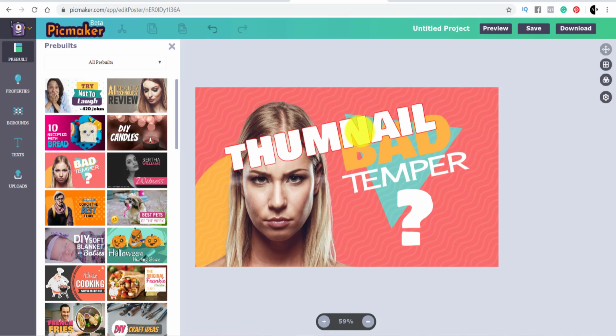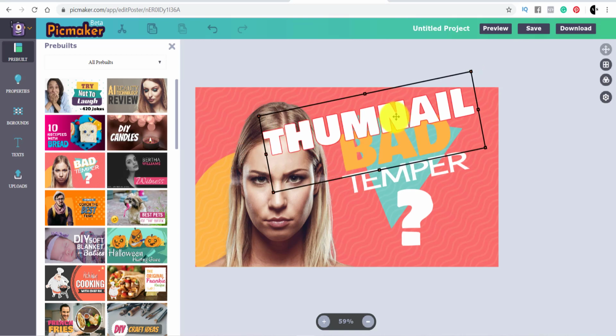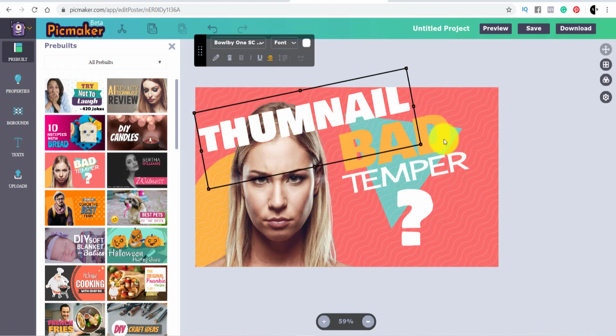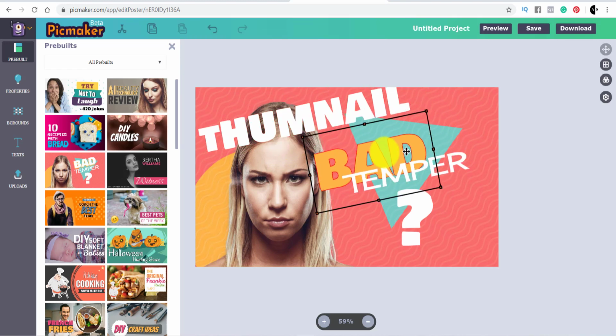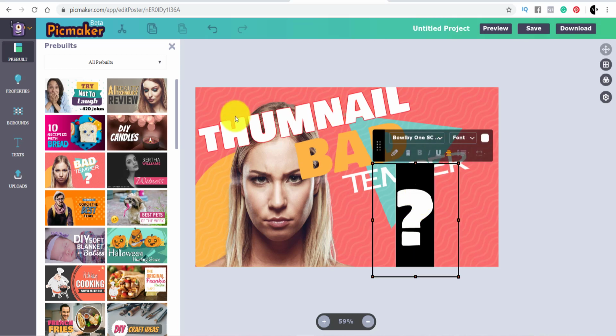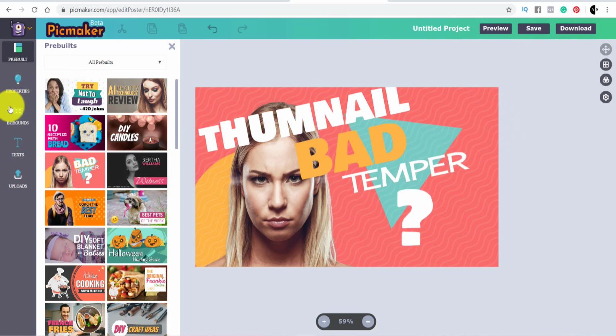So you come over to here, like I said, you can quite simply play around with it. You've got all these other options as well of how you can highlight this and what color to highlight it. So you move that over to there, you can come over to here, you can change this as well. You can change all this background stuff. If you double click on it, it's going to allow you to change it. You can change the question mark, you can put different symbols on there, you can put different backgrounds, you can put different text, and you can upload all these different types of stuff, guys.